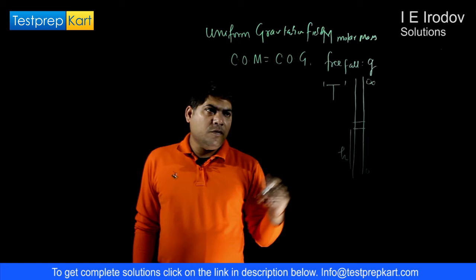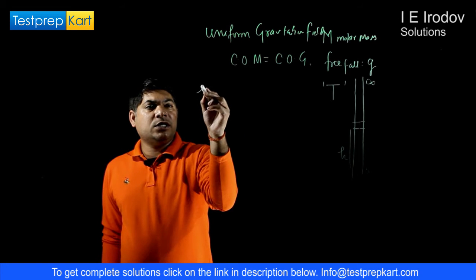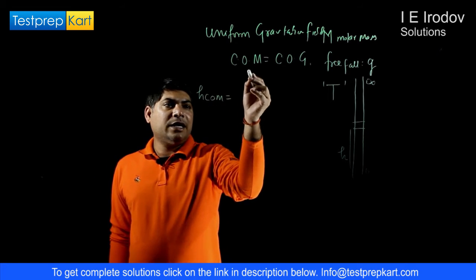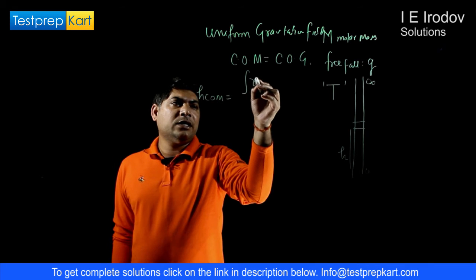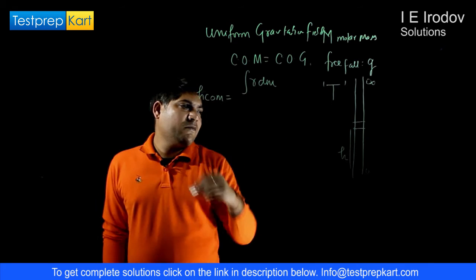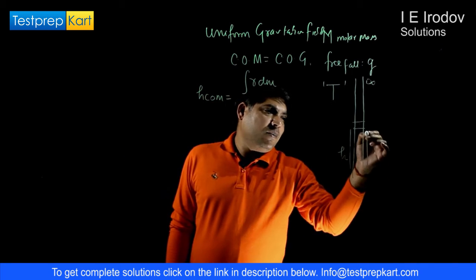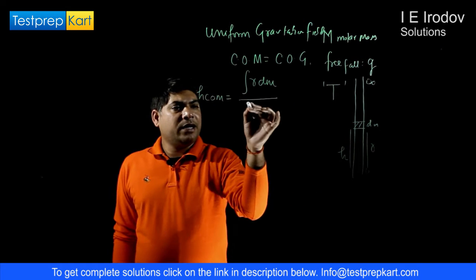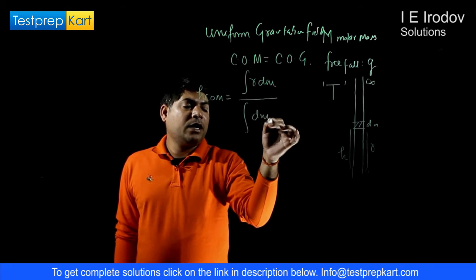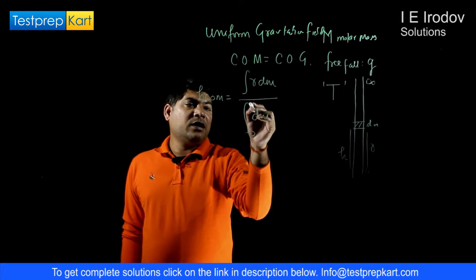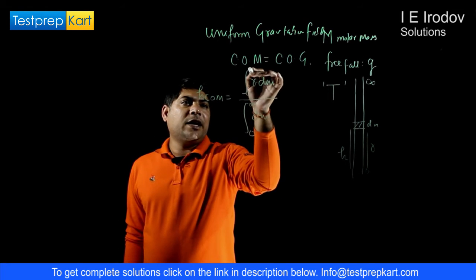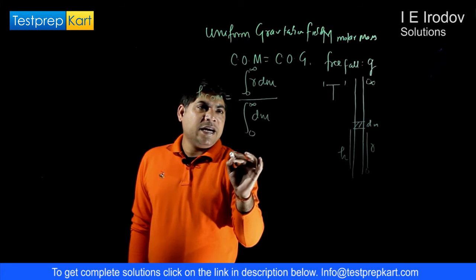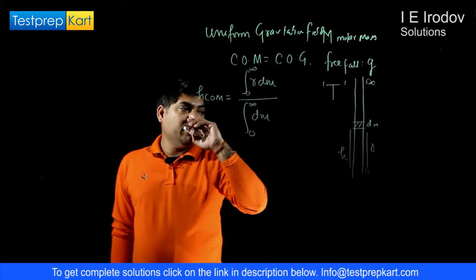Okay, so we can simply apply the position of center of mass formula, that is integration r into dm. We take any small segment dm at any distance r, divided by integration of dm, right? The limit would go from 0 to infinite. So here we can write dm. What would be the dm?